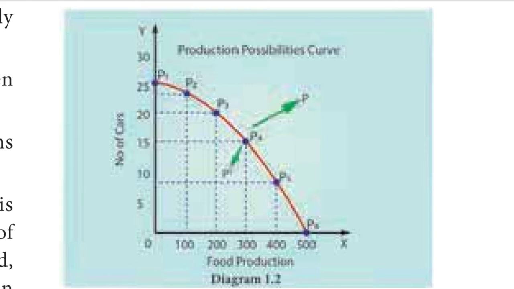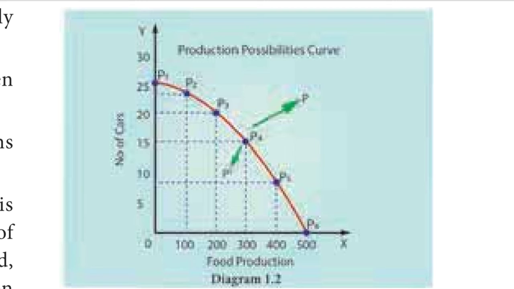We can obtain a production possibility curve by drawing the production possibilities schedule graphically. The quantity of food is shown on the x-axis. The number of cars is shown on the y-axis. The six different production possibilities are shown as points P1, P2, P3, P4, P5 and P6.